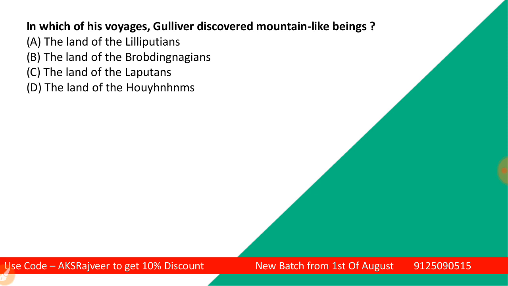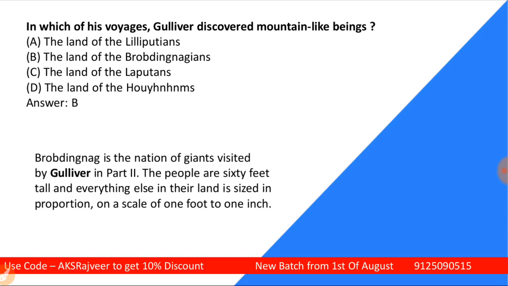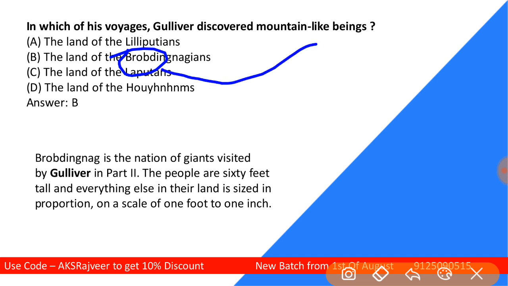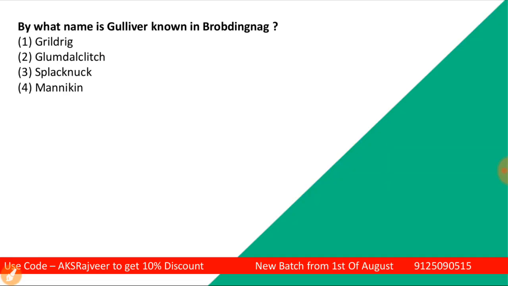The correct answer is, students, the land of Brobdingnagians. So how to remember, students? Brob, or you can say broad. Broad means, students, big, mountain-like beings. Lilliputians, students, so little, Lilliputian, little, right? Next one.